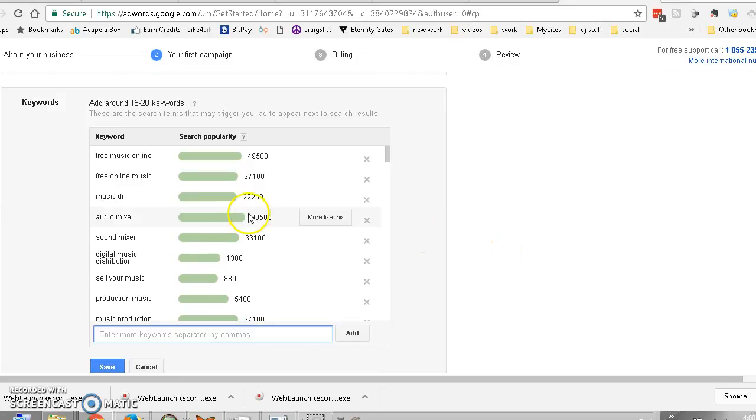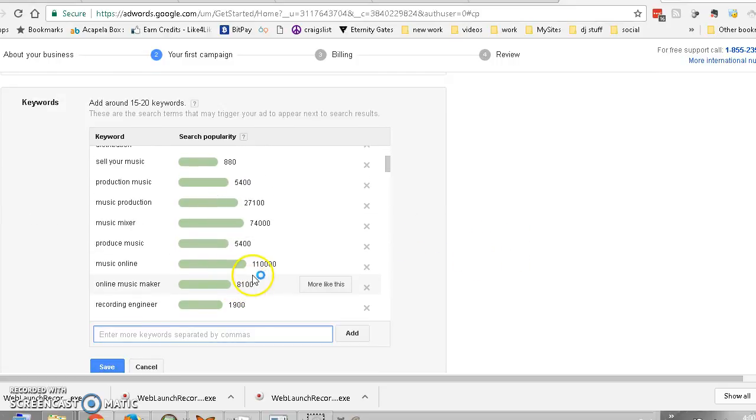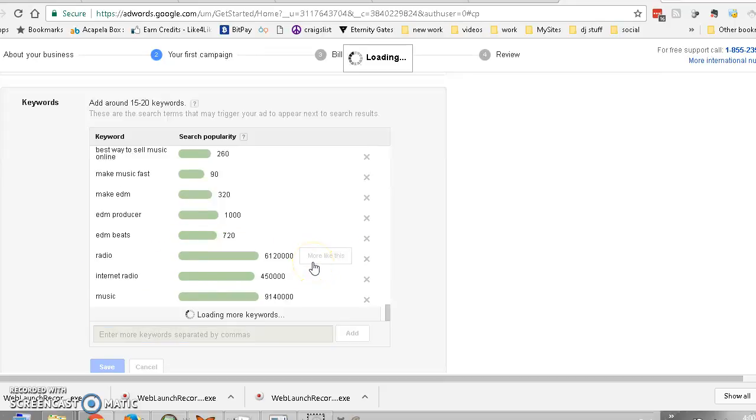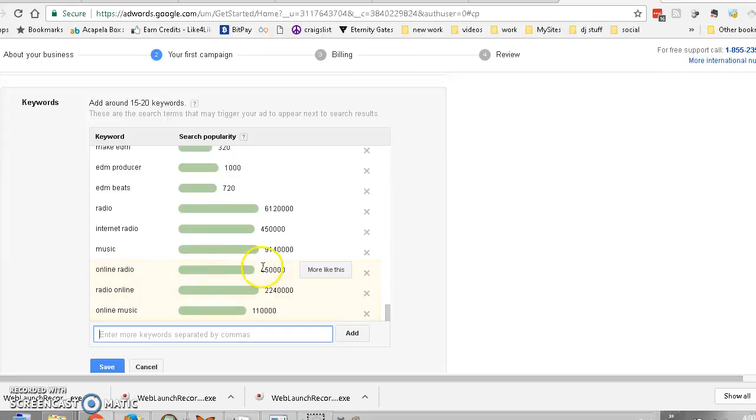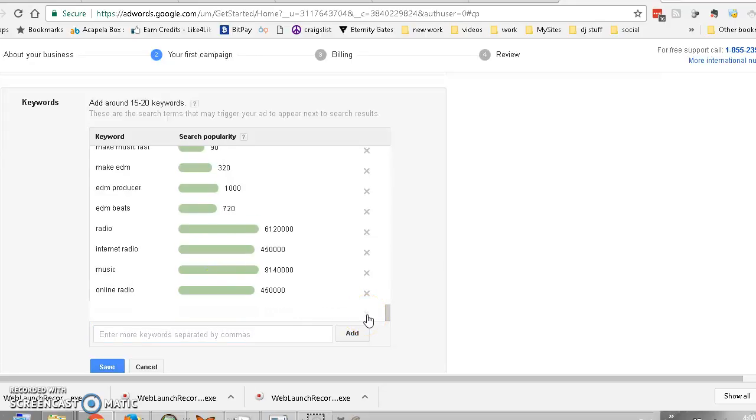Like this one, just by browsing, looking at these numbers, see how this 110,000 barely looks like it's further than the other ones? They do that. I've noticed that before. So pay close attention to what the numbers actually are. Don't go by this bar. So this one we definitely want. Music online is definitely a word we want. We might even want to look for some more words with that. So see, it's finding some other big ones. But these ones aren't exactly relevant to what we want to be doing, so we can get rid of those.